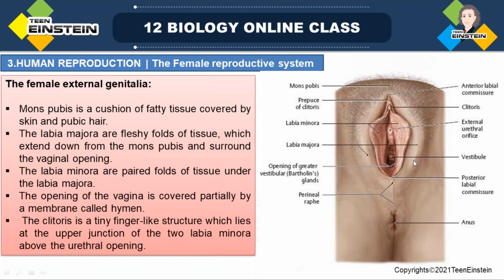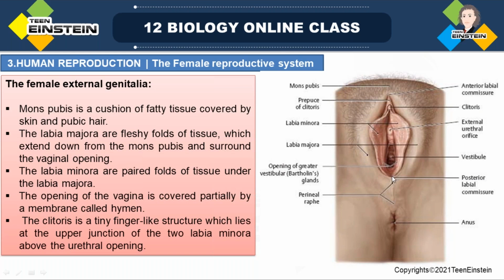And next comes the hymen. Next we spoke about the hymen, right? The hymen is the membrane that covers the opening of the vagina. It is a partial covering which covers the opening of the vagina.